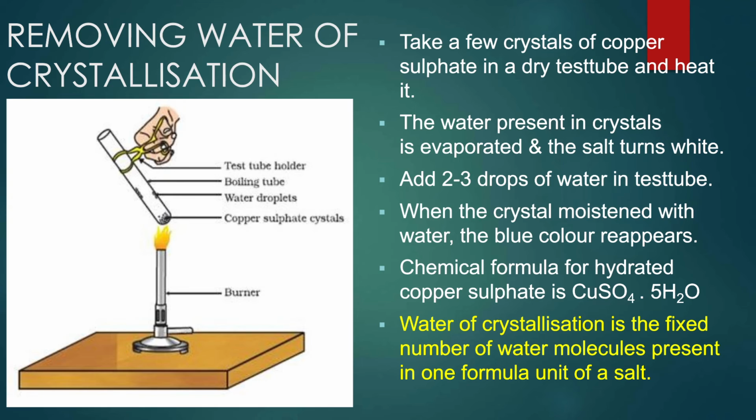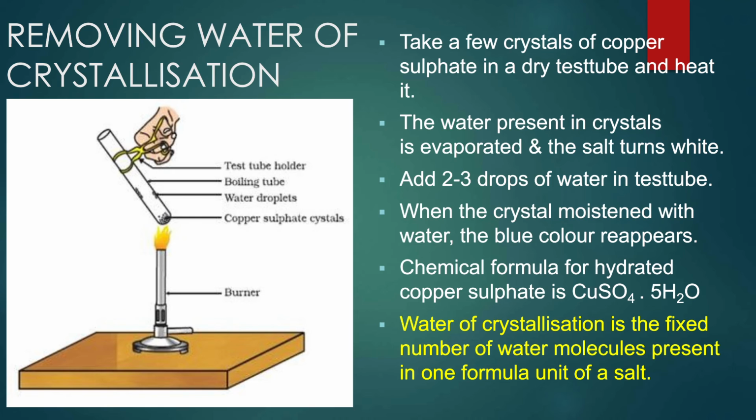Observe the color of the crystals. They are blue in color. When you heat these copper sulfate crystals, the water present in the crystals is evaporated and the salt turns white. Add 2 to 3 drops of water in the test tube. When the crystal moistens with water, the blue color reappears. Thus, we can say that hydrated copper sulfate has 5 water molecules in it.